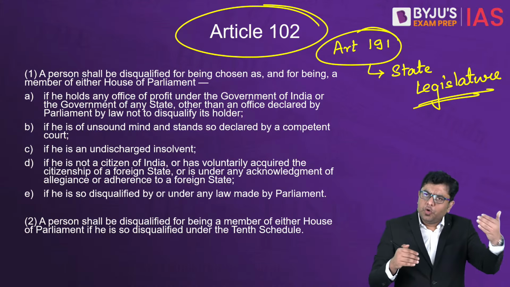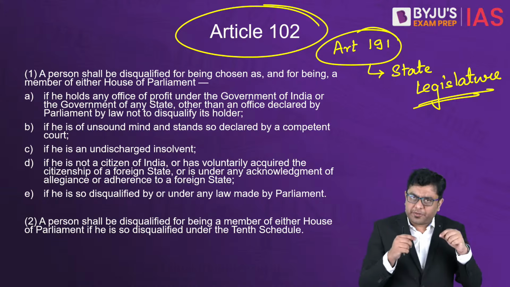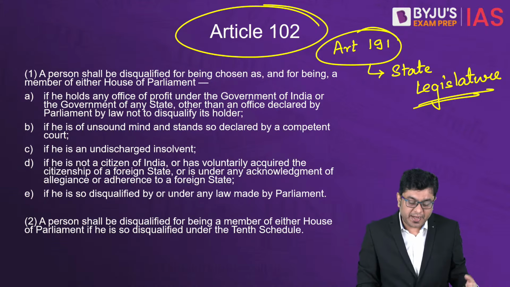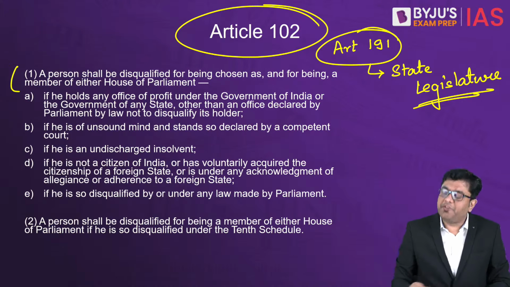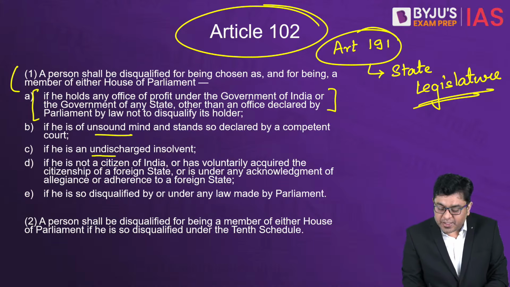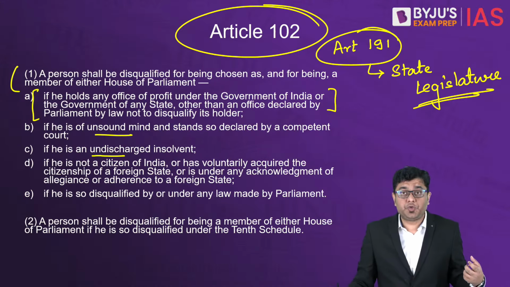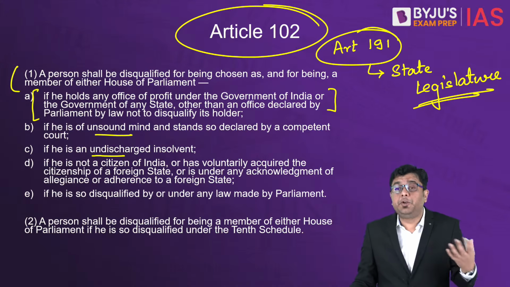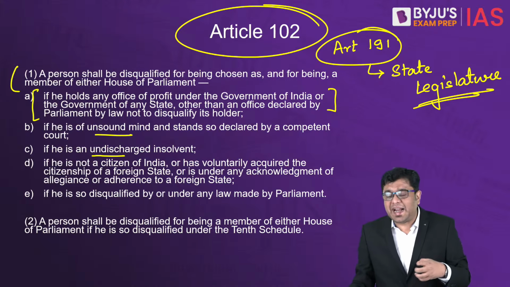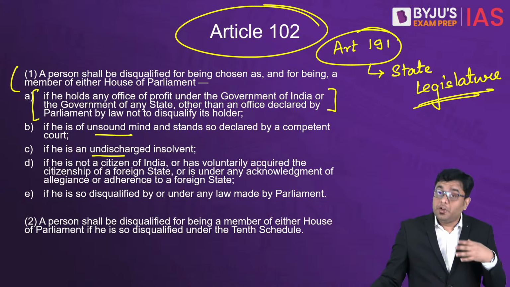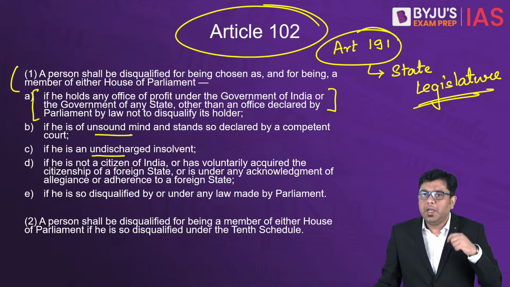Now here, you have the basic conditions which are spelled out under which an individual can be disqualified. A person shall be disqualified if he holds any office of profit, if he is of unsound mind, or if he is an undischarged insolvent, that is, if that individual goes completely bankrupt and is unable to pay off the debts that he owes to many people.